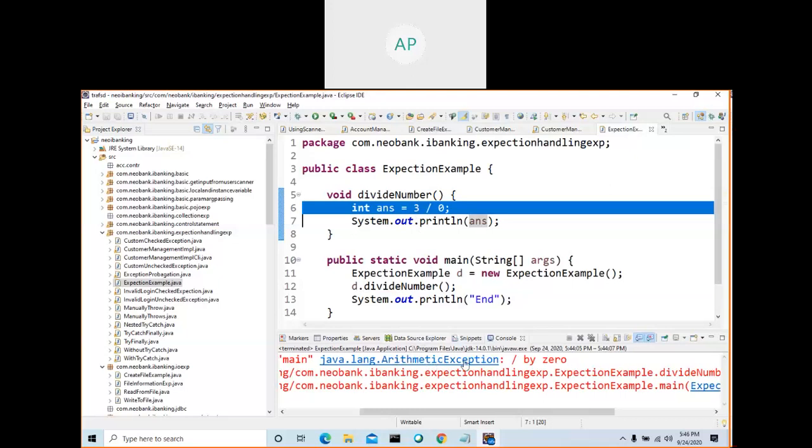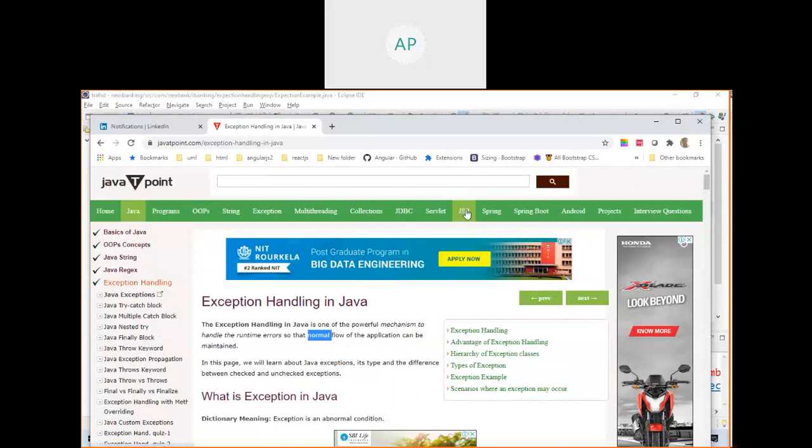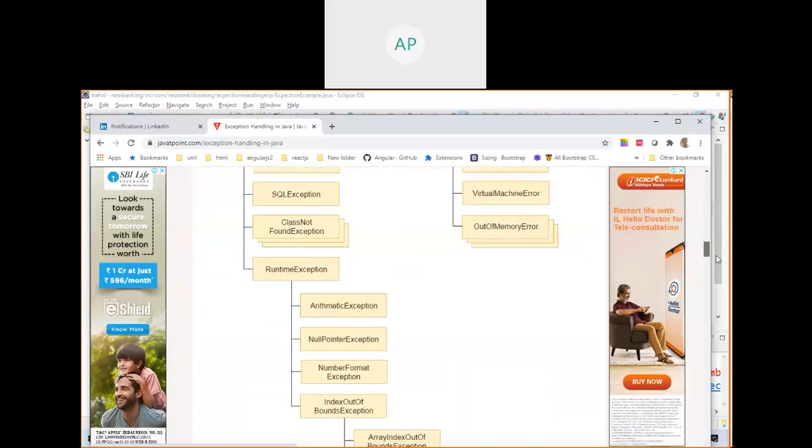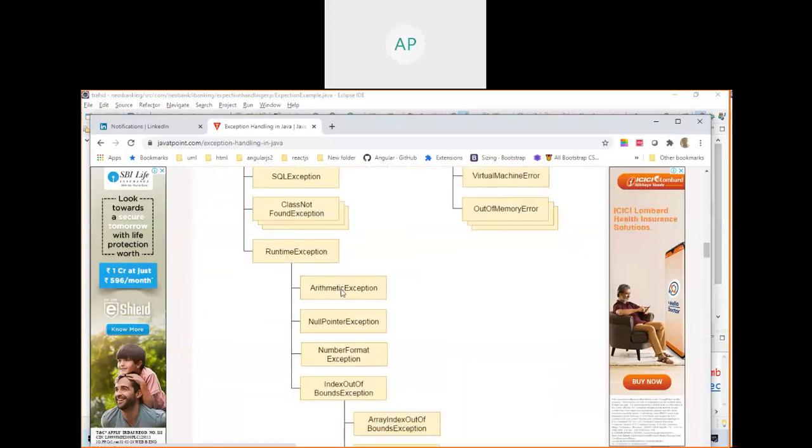Java knows exactly what the problem is, so it has to communicate to us. What does it do? It creates one object, for example an arithmetic exception, and processes it. Similarly, if it is file not found or null pointer exception: if you are trying to access an object which is null, then it will throw a null pointer exception. So now you should know what classes are available.